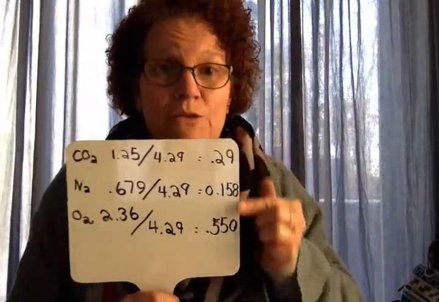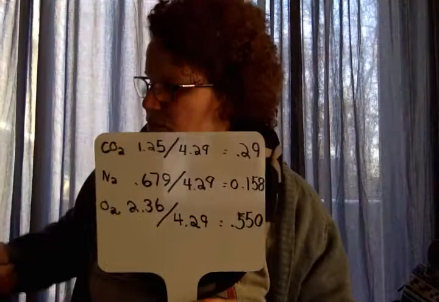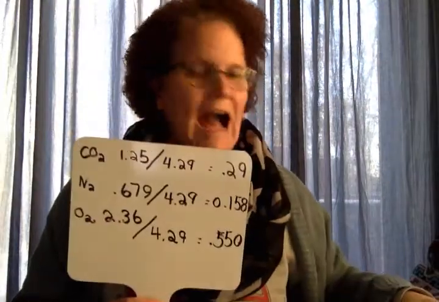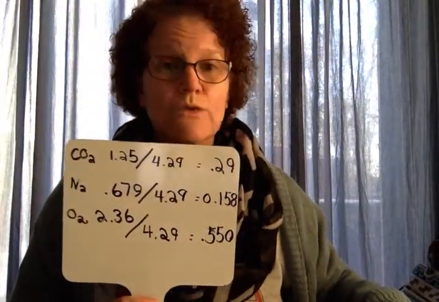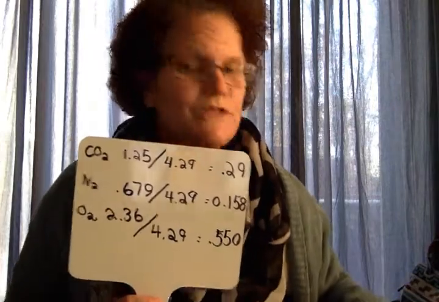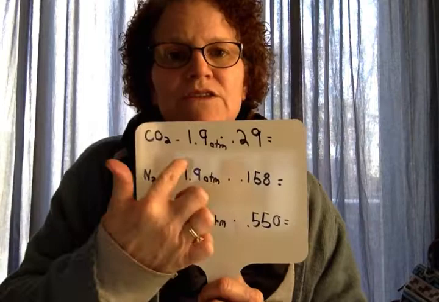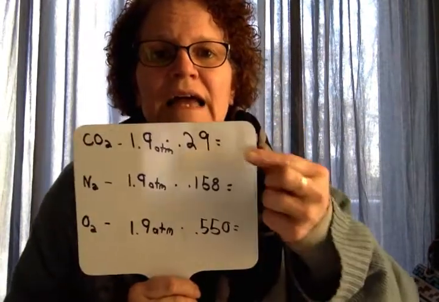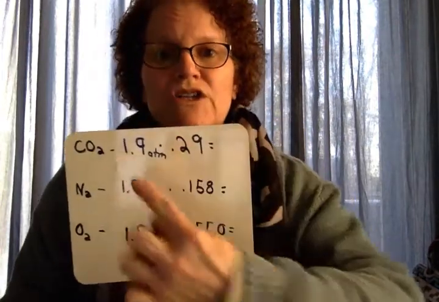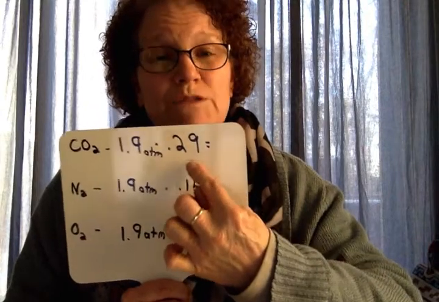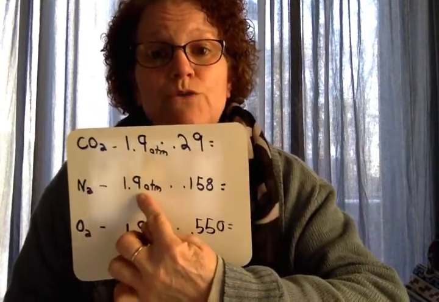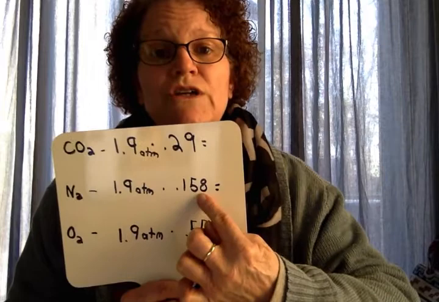Okay, now that we have the mole fraction, we're going to go back to our total pressure. So we take the total pressure in the container and multiply it by the mole fraction. Carbon dioxide's mole fraction was 0.29, right? Here's the total number of atmospheres, total pressure, times this.